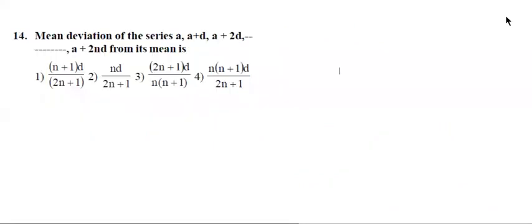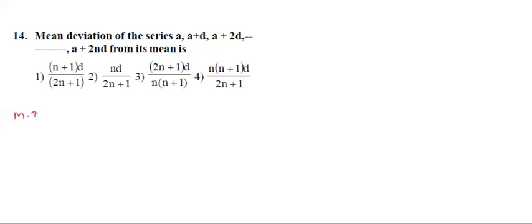Read the question. Mean deviation of the series a, a plus d, a plus 2d and so on, a plus 2nd, from its mean. Mean deviation about mean. What is the formula first of all?